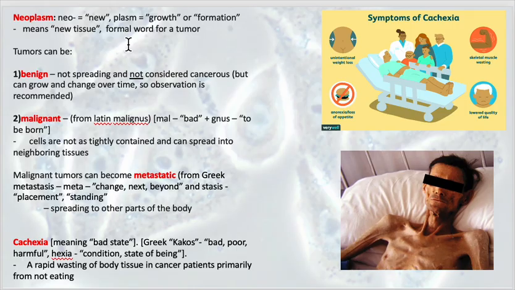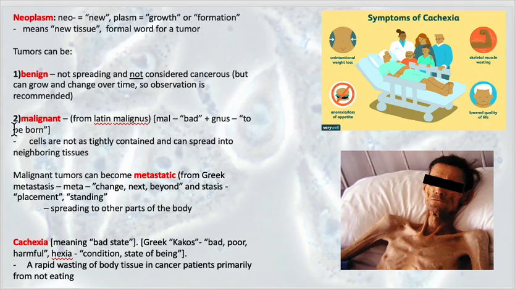Now, tumors can either be benign, so a benign tumor is not spreading and not considered cancerous. So benign growths can occur where the cells have some changes or mechanisms that are possibly dysregulated, causing some increased cell growth, but they're not yet cancerous. So some benign growths never even become cancerous, but it's important to keep an eye on them and observe them to ensure that they don't evolve into a cancerous growth.